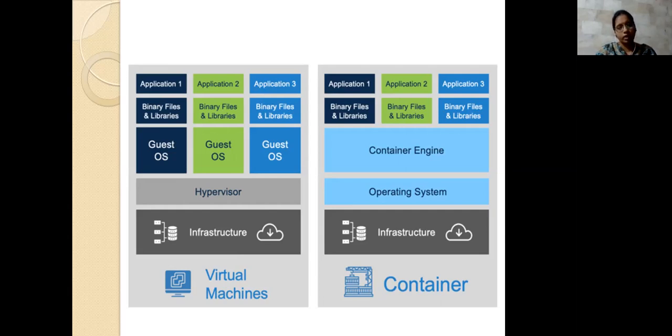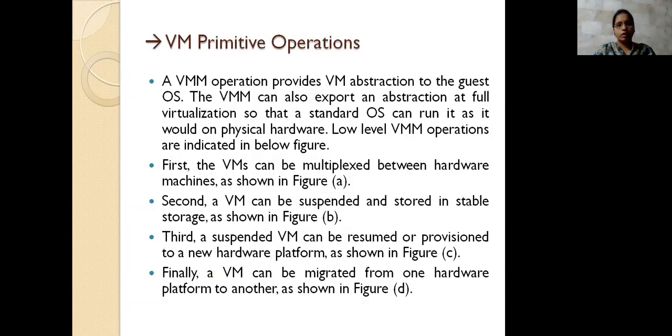But what the virtual machine does is give you your own environment. You can access your own OS, your own things. And the next is the VM, the virtual machine primitive operations. The VMM operations it is providing mean it has to take full virtualization, that is, the OS has to be run on this one.